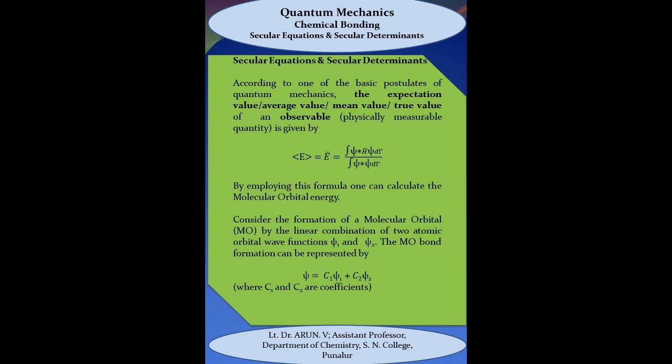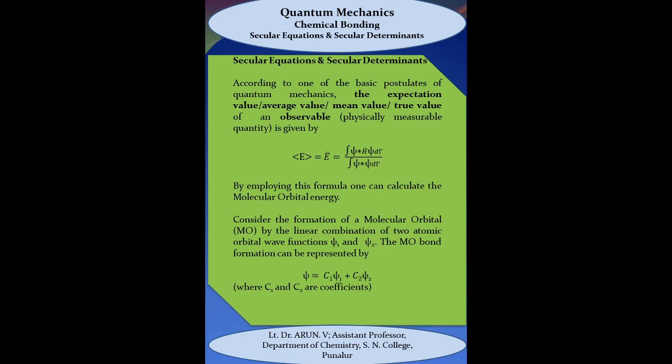The expectation value is otherwise called the average value, mean value, or true value. So by using this equation, we can find out the expectation value of any observable. By employing this formula, we can calculate the molecular orbital energy of various molecules.